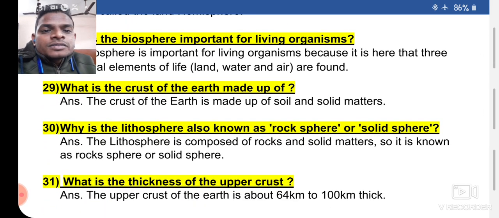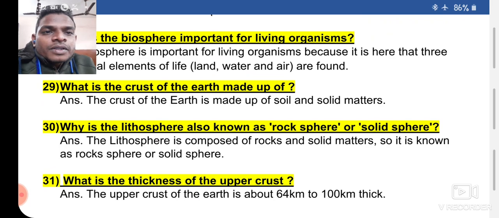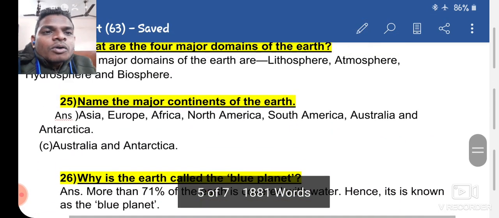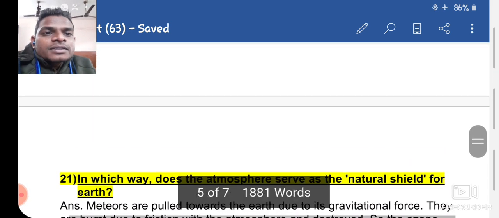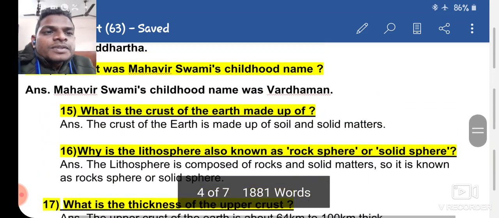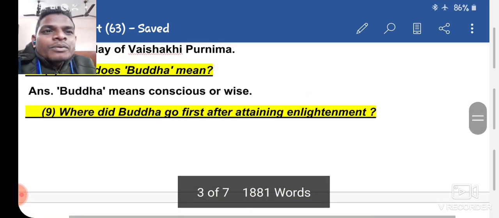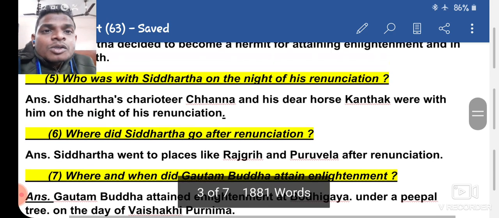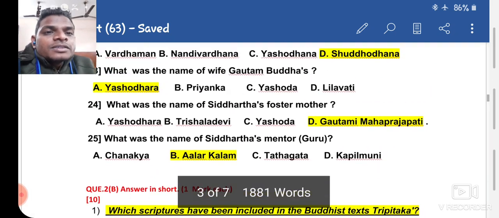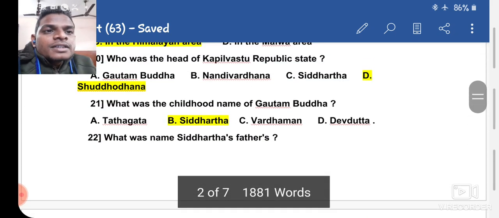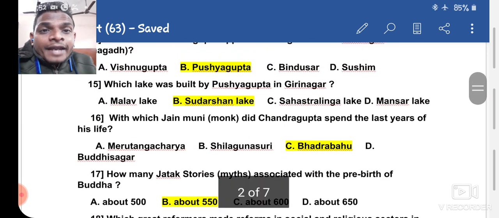Okay, so these are the questions that we have already discussed, my dear students. Just have a look at all the questions and answers that we have already discussed about the 1 mark questions as well as the MCQs. I am just scrolling down so that you can understand what we have discussed, what I have explained, what we have revised. Just go through all the questions and answers, so you can get the perfect revision idea.